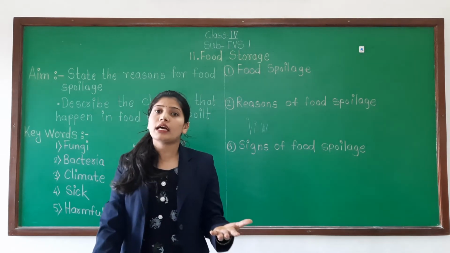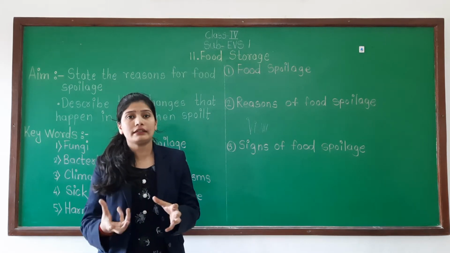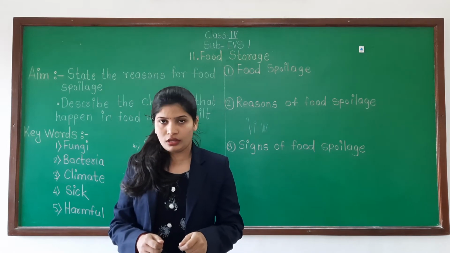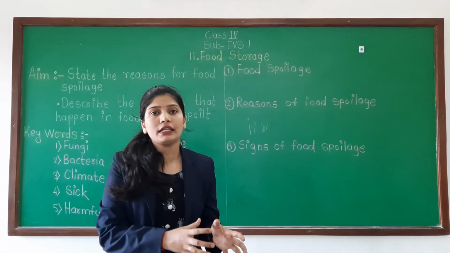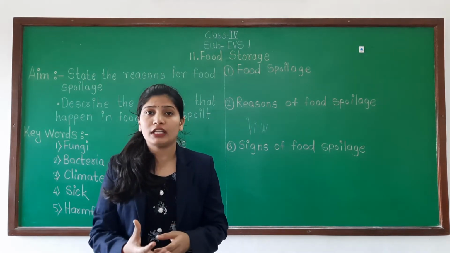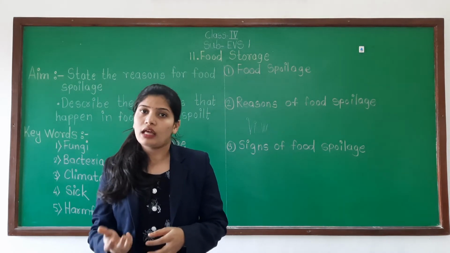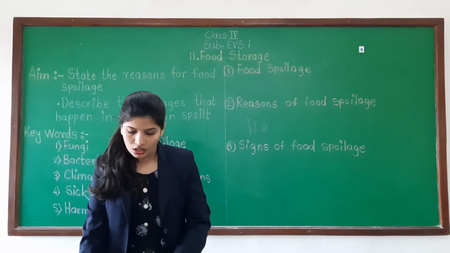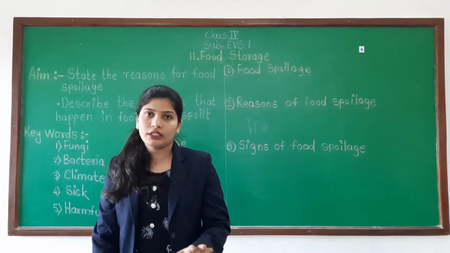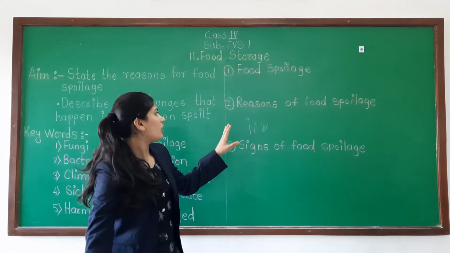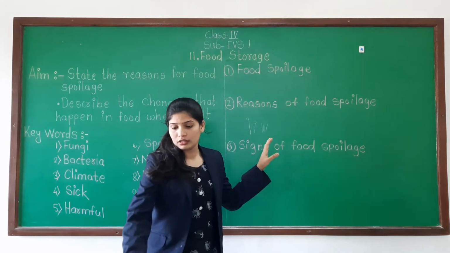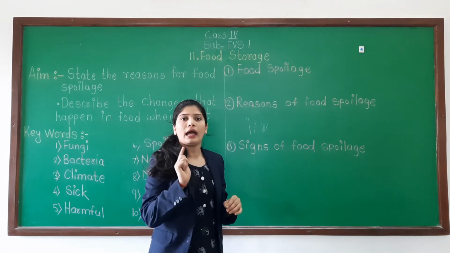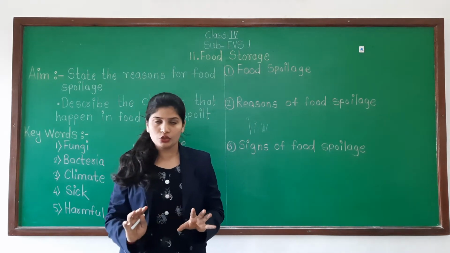Some other reasons are also there, like handling. If your handling is not good, or if you are keeping the food or making the food with unhygienic things, that also causes food spoilage. Two reasons, fungi and bacteria, are given in your textbook; you have to write them in your notebook.